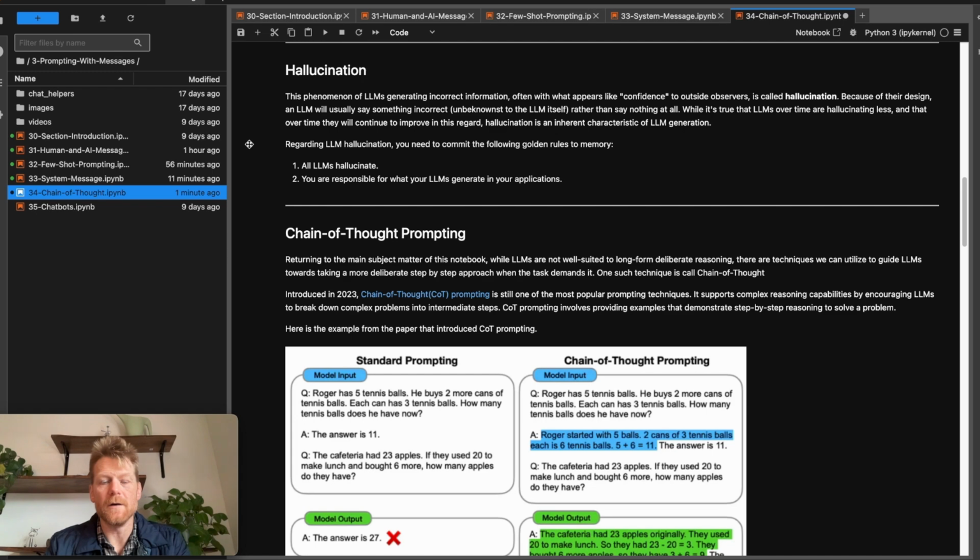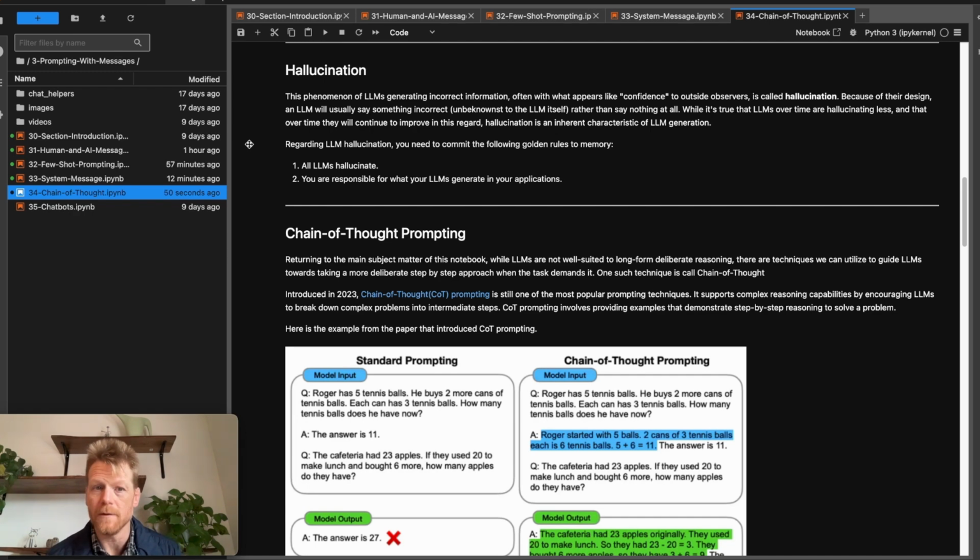This phenomenon of LLMs generating incorrect information, often with what appears to the end user like confidence, we call hallucination. And again, because of their design, an LLM will typically say something incorrect, unbeknownst to the LLM itself, not that there's any meta awareness or reasoning capability behind it. It's just doing what it knows how to do. But it will usually say something incorrect rather than say nothing at all. Even if it's not well suited to give an answer, it will rather say something incorrect than say nothing at all. And while it's true that large language models over time are definitely hallucinating less, and that they're going to continue to improve in this regard, hallucination, because of their nature, is an inherent characteristic of large language model generation.